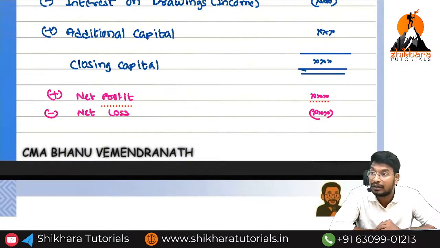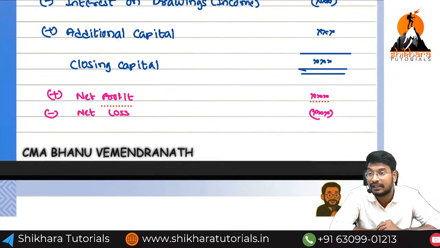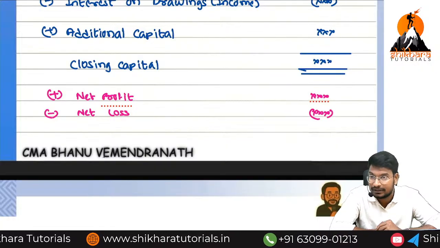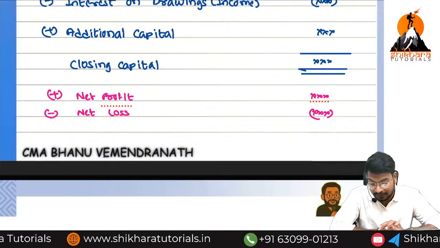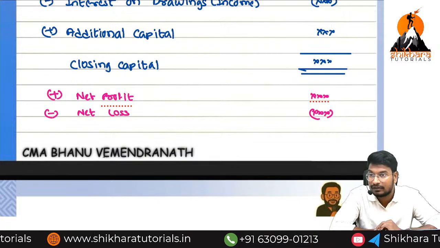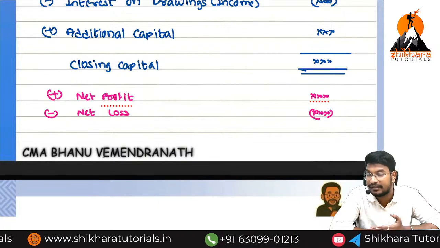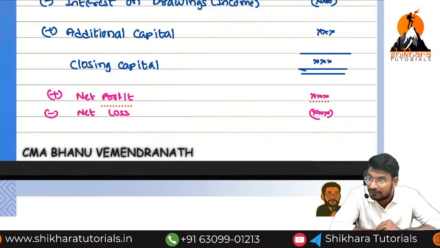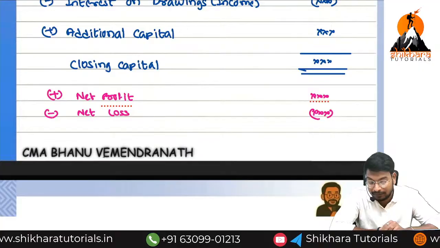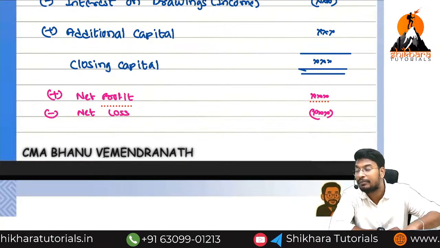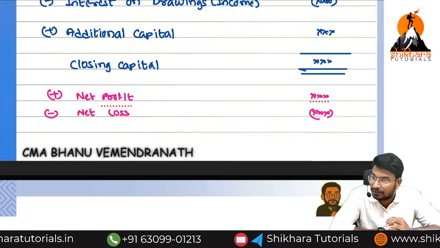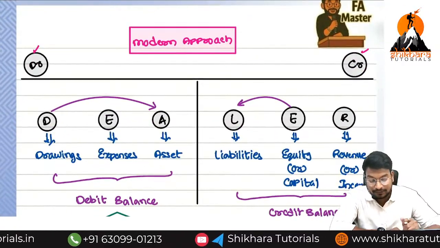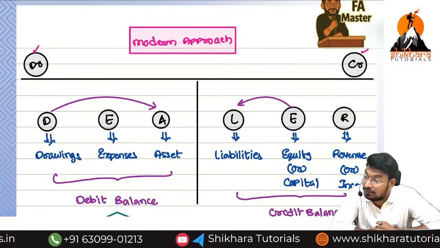Then we'll get what? Closing capital. For that closing capital, what we need to do? Add back net profit or reduce net loss. So both will not be there simultaneously. If net profit is there, there will not be net loss. If net loss is there, there will not be net profit. From both, any one will be presented. Profit means profit, loss means loss. That's all. Then we have started the discussion of the modern approach.